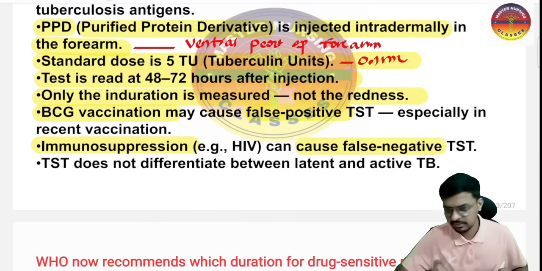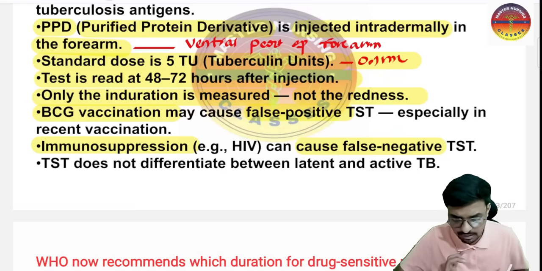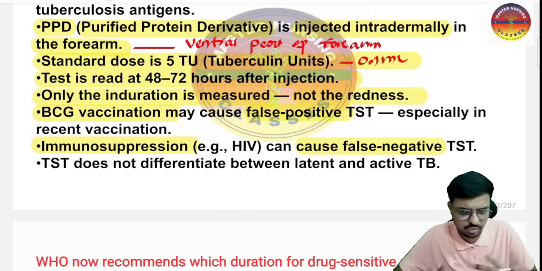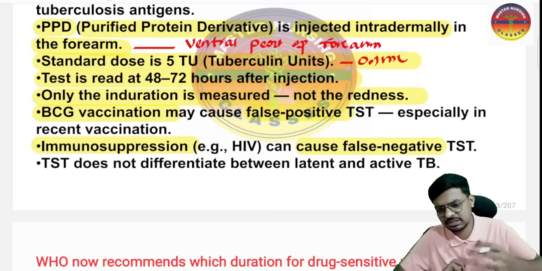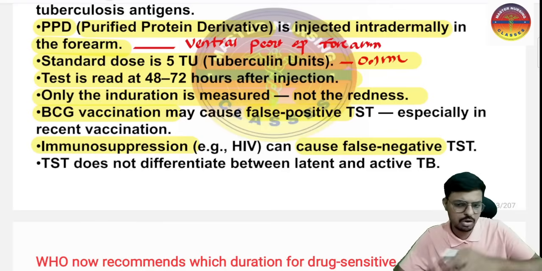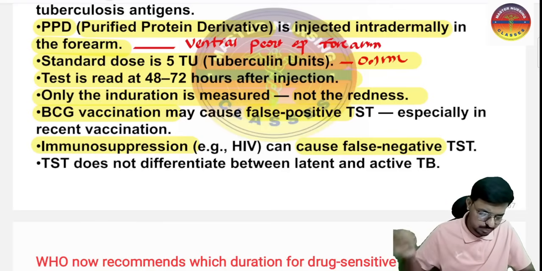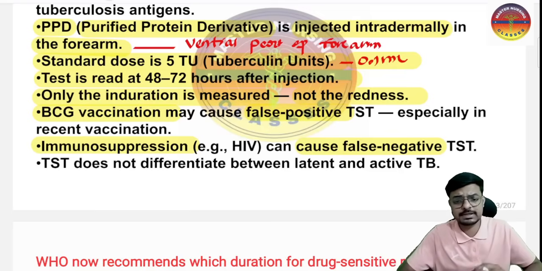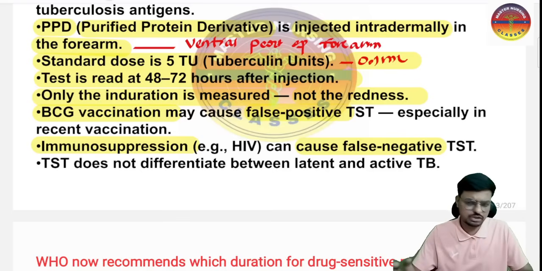Next, the tuberculin skin test is not done to differentiate between latent TB and acute TB. This is not to diagnose; it just explains whether the person was previously exposed to TB or not. Coming positive means the person was previously exposed to Mycobacterium tuberculosis. If it is coming negative, the person is not exposed to the tubercular bacteria. That is the very simple thing to keep in our mind.